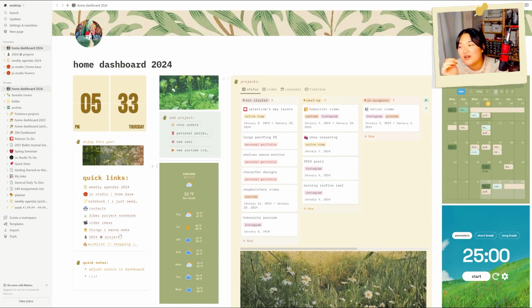These things have stayed the same. Quick links also stayed the same. Little notes also stayed the same. The big change is this board here. Last year when I started Notion, I definitely didn't have the full scope of the functionality of the program. That being said, I probably still don't, but at this point, I really feel like I've gotten a really good handle on really utilizing it in a much more effective way and a much more efficient way that makes my life so much easier.